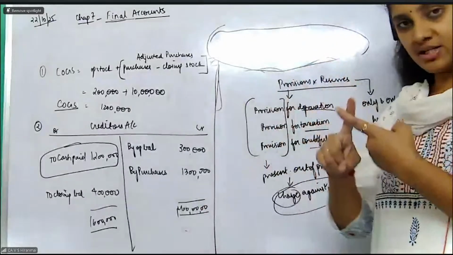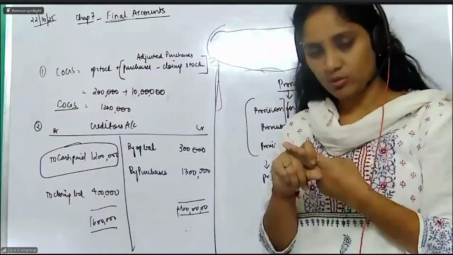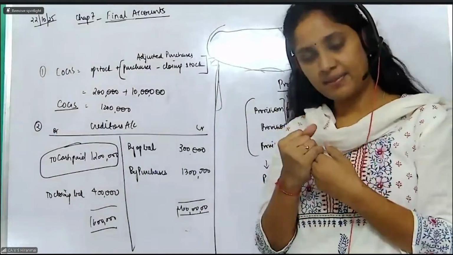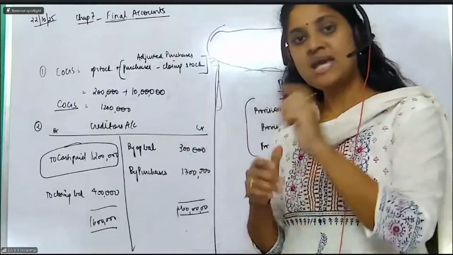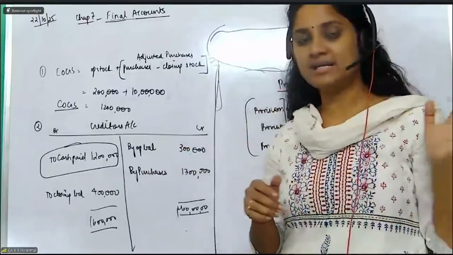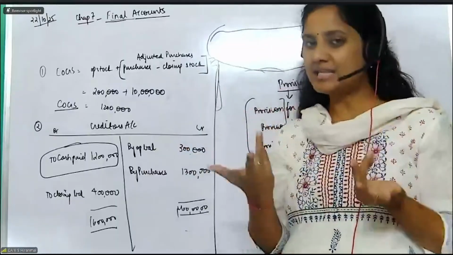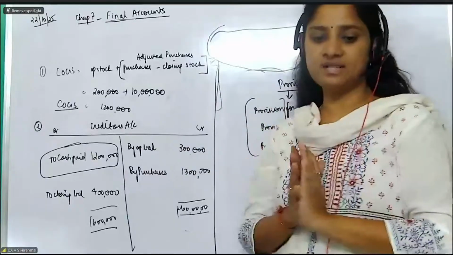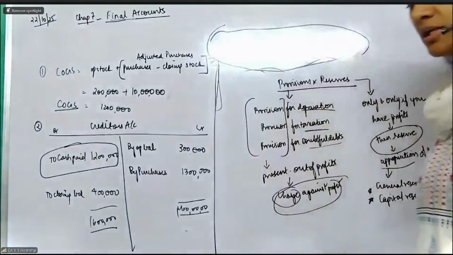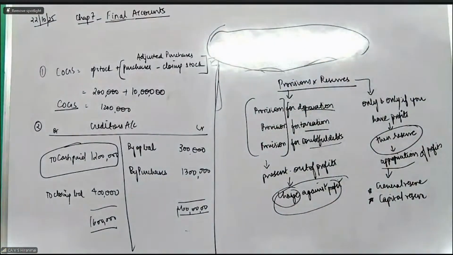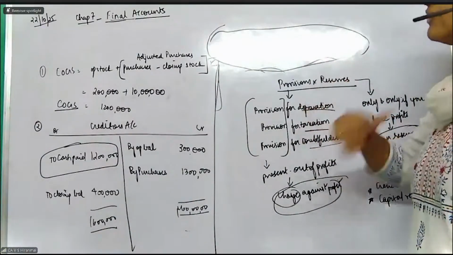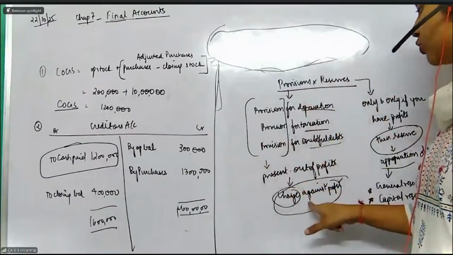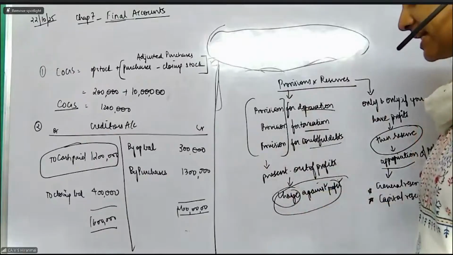So depreciation, doubtful debts increase, and liability for taxation. All the three transfer to the provisions. Reserves is only the retained earnings. Bad debts written off, neither provision nor a reserve. That's all. That much simple concept. So you should remember only if there is profit, you will transfer it to the reserve. Irrespective of whether there is a profit or loss, you are going to create a charge against the profit.